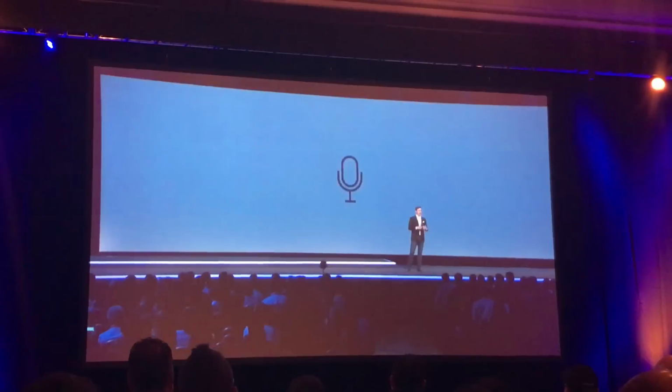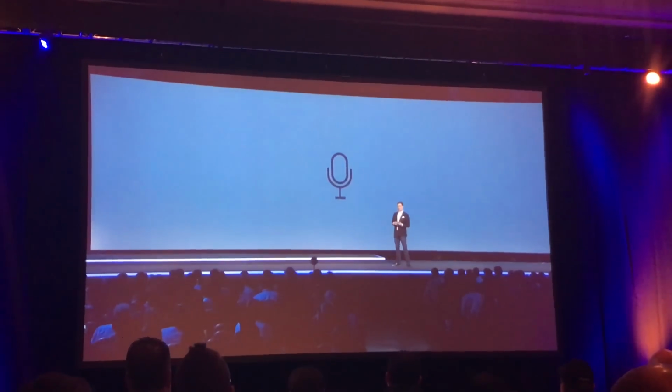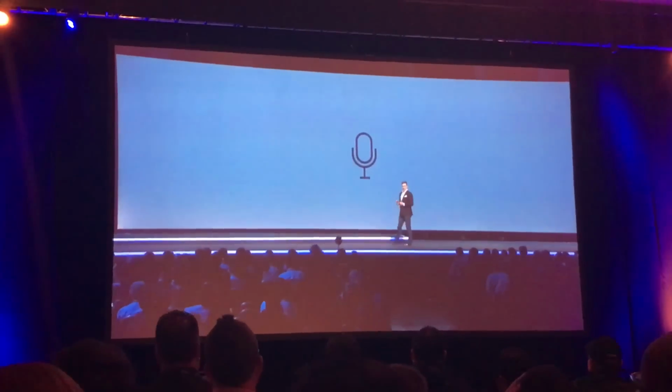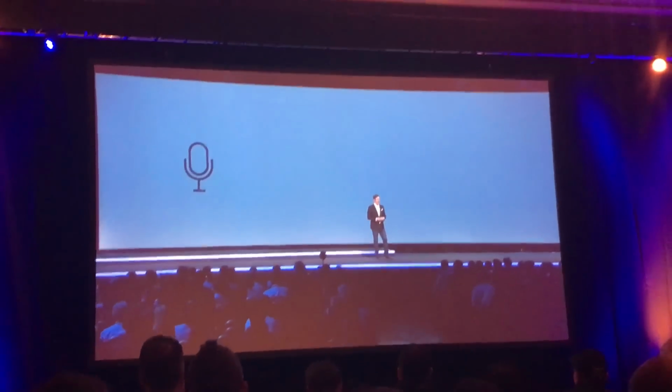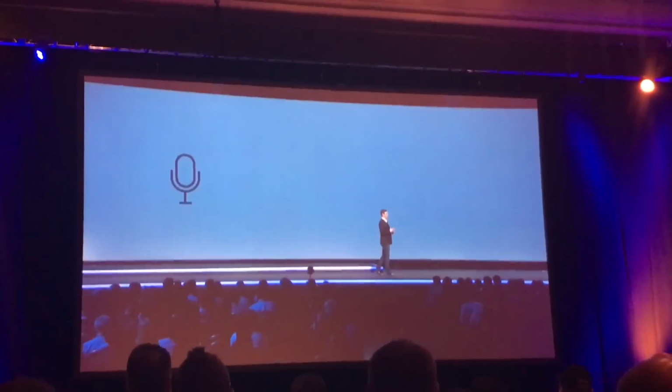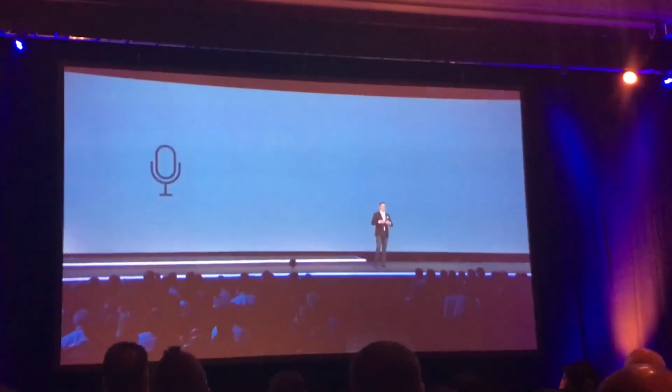So what I'm going to do here is run a demo, and we're going to try and book some travel using Amazon Lex. We're going to build a conversational interface which talks to the service. The audio from my microphone is going to go to the demo backstage, and then we're going to try and book some travel. And then after that, we'll take a look at the next level and talk about how it works.